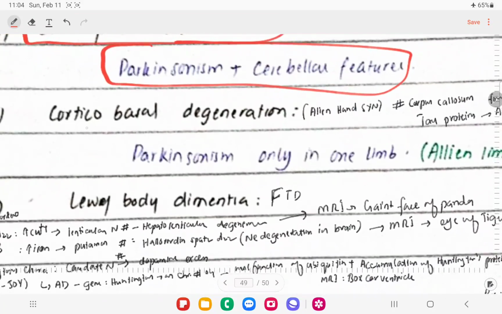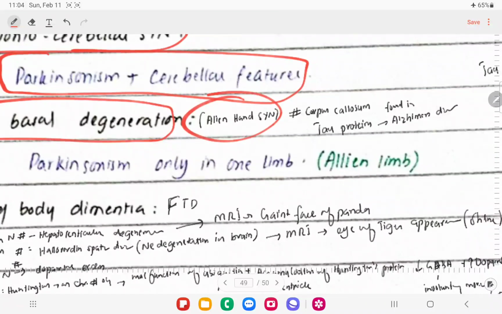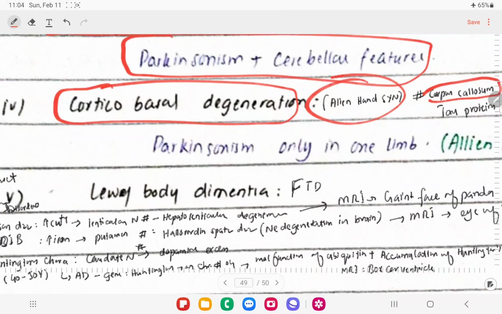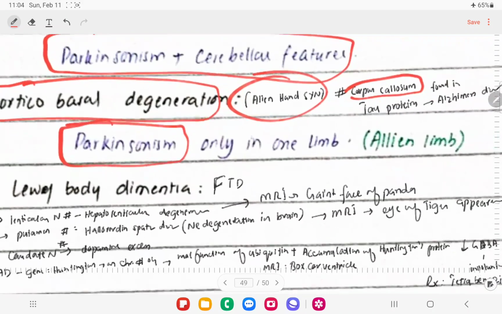The next thing is corticobasal degeneration, also known as alien hand syndrome, right? Basically, the corpus callosum connects the right and left hemispheres to each other and coordinates them. So if the patient is having Parkinsonism-like features like rigidity and bradykinesia, and there is involuntary movement of one hand, if you try to eat, the other hand stops you from eating, right?